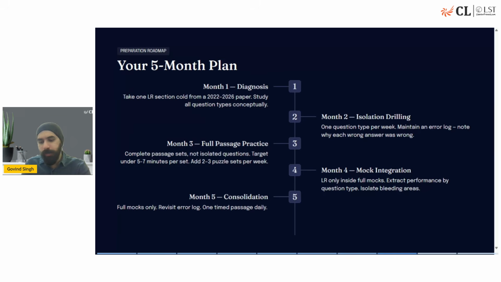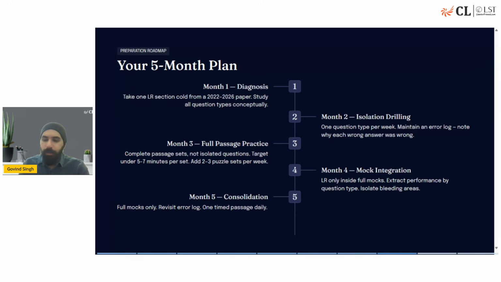Note down why you got the question wrong. Was it because of a silly mistake? Was it because of misreading the question? Was it because you did not understand the concept? Was it because it was too complicated? Was it because you were under a time constraint? Was it because the options were too close and you got stuck between two options? Was it because you followed the wrong line of reasoning? There could be multiple reasons, and there could be more than one reason as well. So note all of those down, because till you don't have clarity on why it went wrong, you cannot correct it.